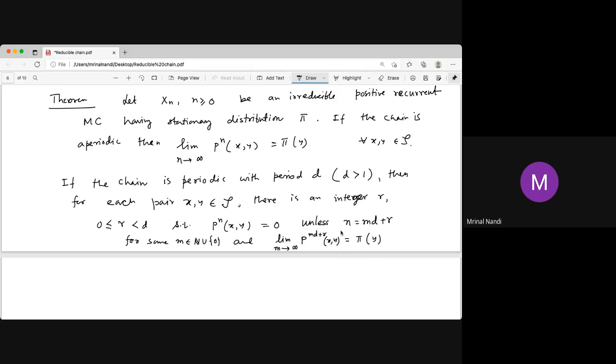This is because the probability is not coming in 1 step, it is coming in d steps, so d accumulates all the probability, and it is d times pi y. So it does not converge to the stationary distribution, because d times pi y is not a stationary distribution.